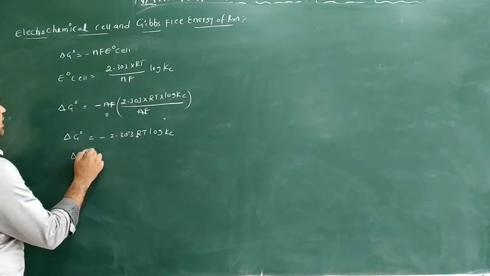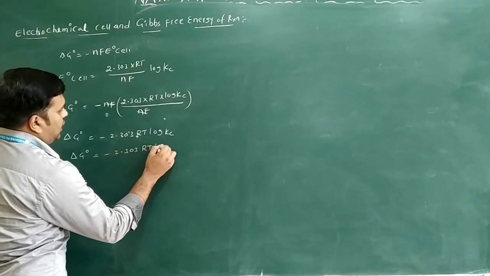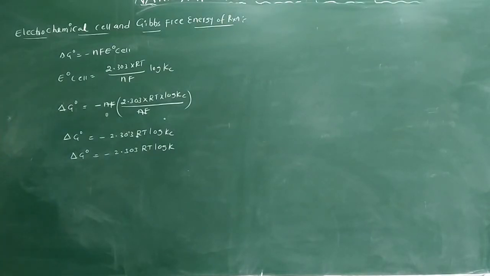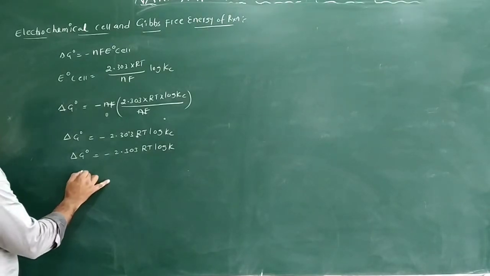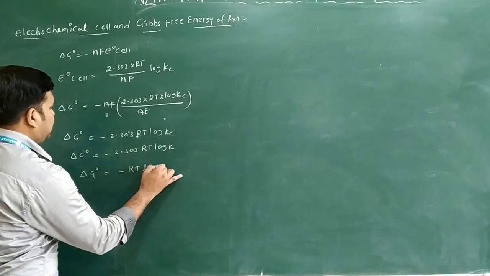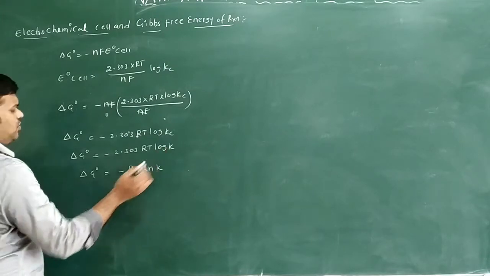This can also be written in ln form: delta G naught is equal to minus RT ln K. Here log is base 10, and ln is base e.